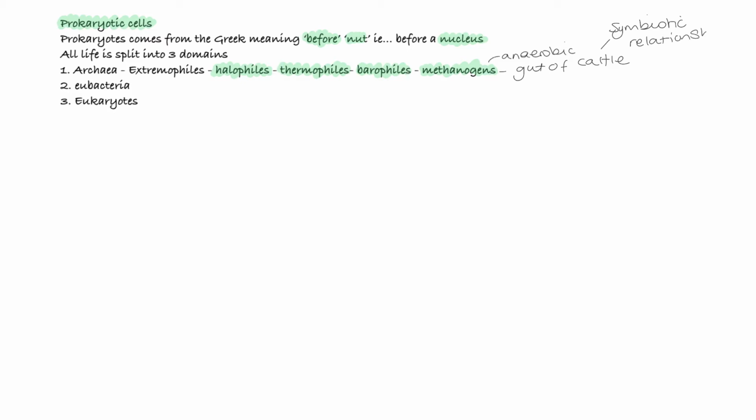But we often forget that those methanogens are performing a really important role within the gut of cattle, because they're involved with helping with the digestion of food. Without the methanogens, the cattle wouldn't be able to digest their food, they wouldn't be able to grow. Each year, methanogens release around 2 billion tons of methane into the atmosphere, which, as you know, is pretty problematic because it acts as a greenhouse gas.